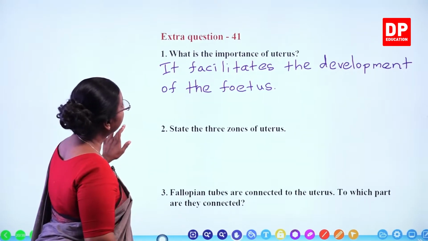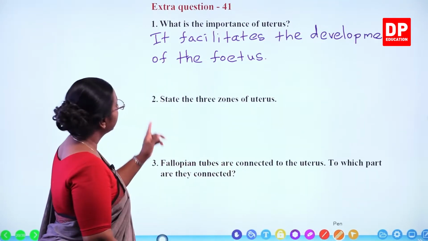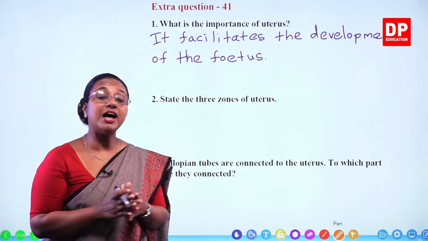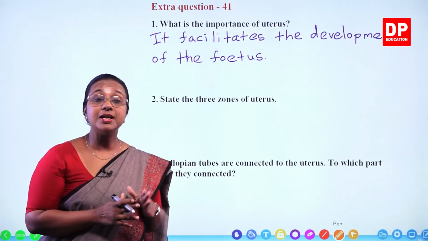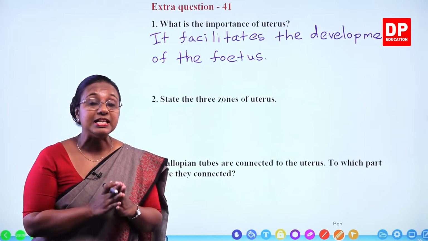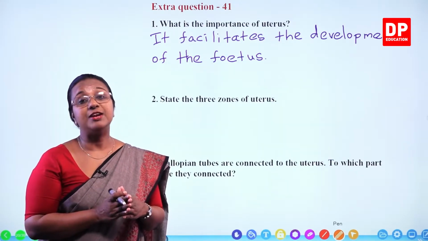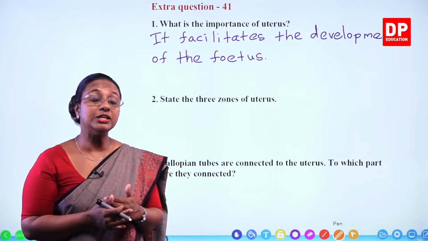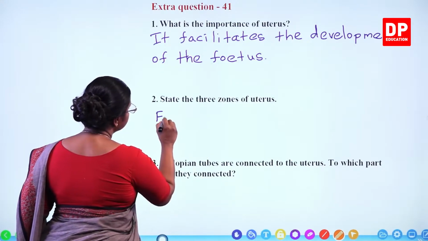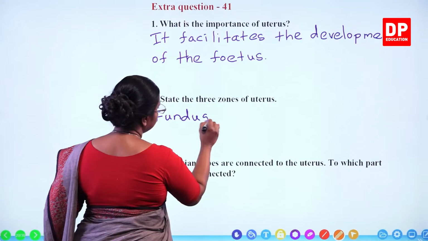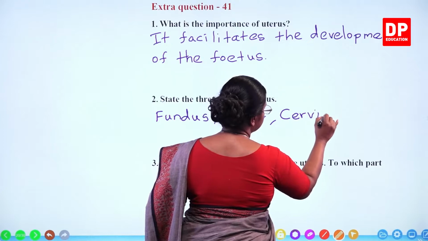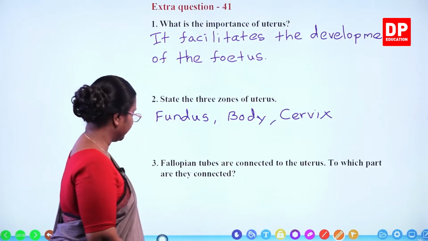So then we have the next part of the question. State the 3 zones of uterus. You all know the upper part, it's like a triangle-like shaped structure. The upper part where the fallopian tubes are connected is the fundus. And in the middle we have the body, and below that we have the cervix that is connected to the vagina. So those are the 3 parts or the 3 zones: fundus, body, and cervix.